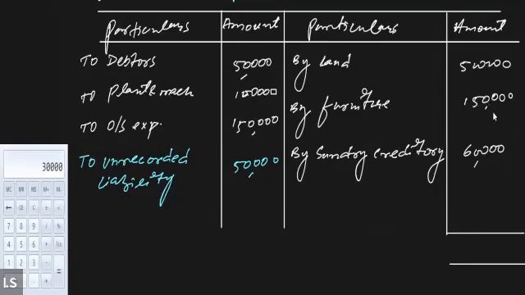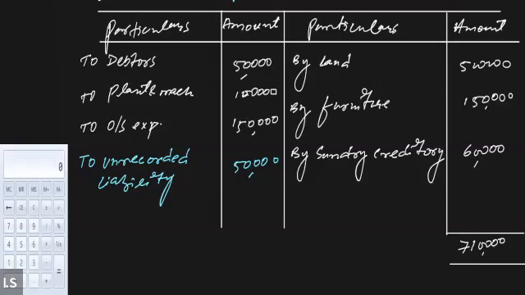So 5 lakh plus 1,50,000 plus 60,000. How much will it be? It will be 6 lakh 50 plus... 7 lakh 10,000, right? So the sum total of the credit side is 7 lakh 10,000. Tell me if it is clear or not. Yes. Okay. So out of 7 lakh 10,000, what are we going to do? We will be subtracting all these items one by one.